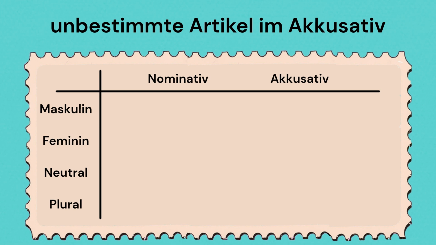So if we just compare the unbestimmte Artikel im Nominativ and Akkusativ, you will notice that for all other genders, feminine and neutral, the articles are the same. Only in the case of masculine, ein changes to einen. So to make your learning easier, you have to only remember that whenever the accusative object is masculine, the article changes from ein to einen.